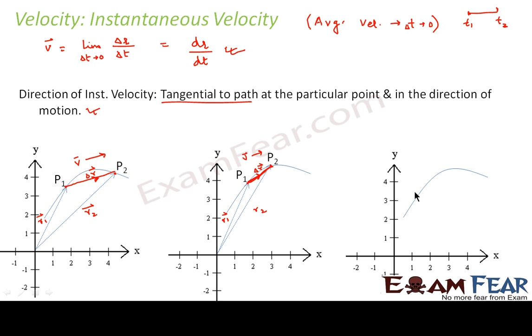Now in the third scenario, we say that the time is reduced to 0. In this case, delta t is reduced to 0.